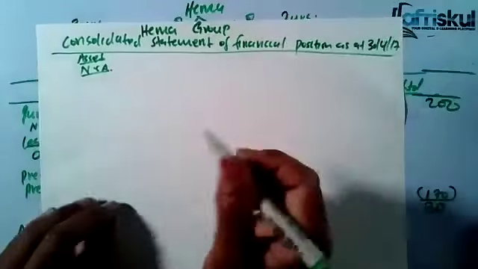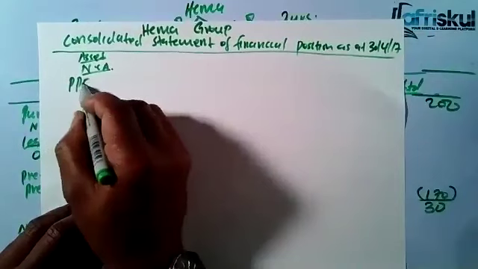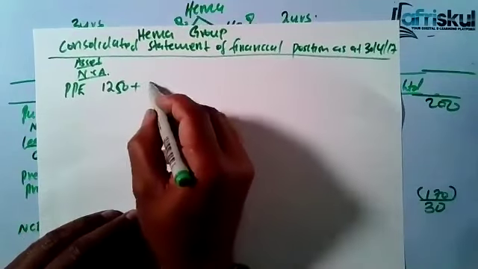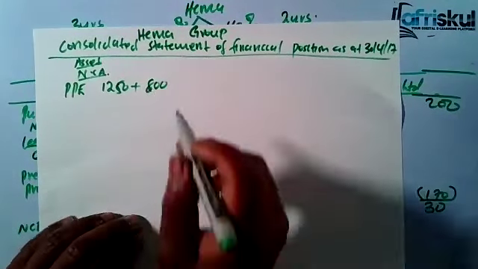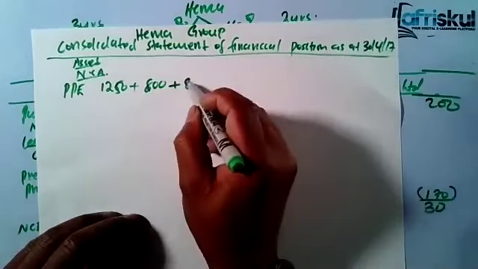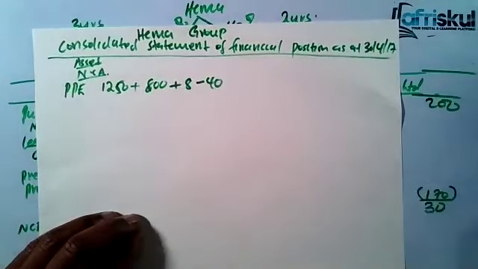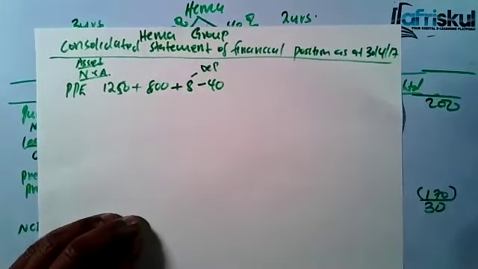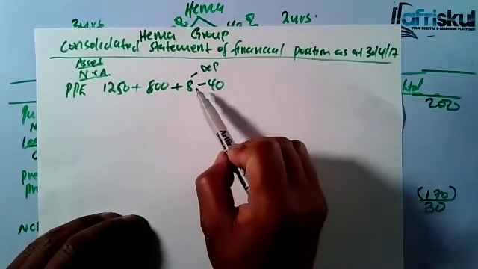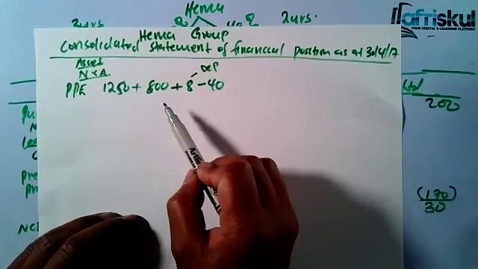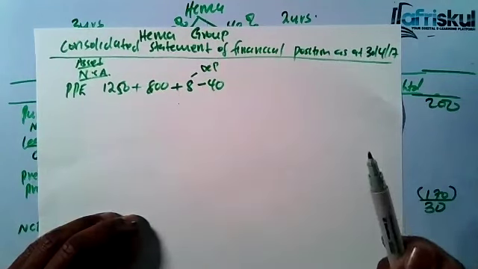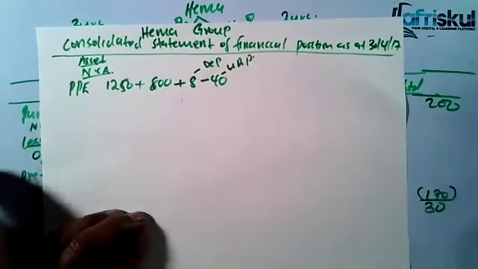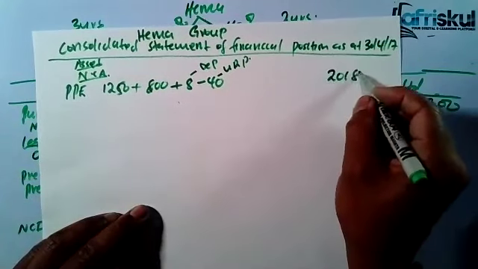So to the non-current assets, we have the PPE. For the PPE, you take 1250, that's for the parent. Then you add for the subsidiary, which is 800. Then you add the 8, you minus 40. I'm sure you can't remember where I've gotten that. This was the overcharge depreciation. We say that intergroup sale of fixed asset. For the overcharge depreciation, you add back to the PPE. You eliminate from the cost of sales, and this was the profit they had made. This was the unrealized profit. So by that you get 2018.